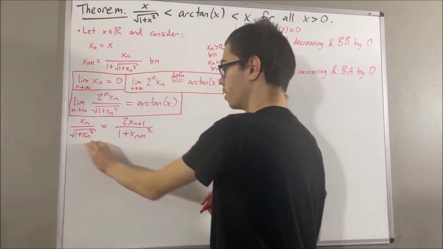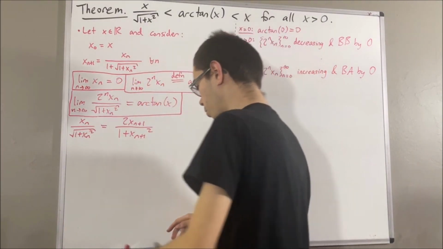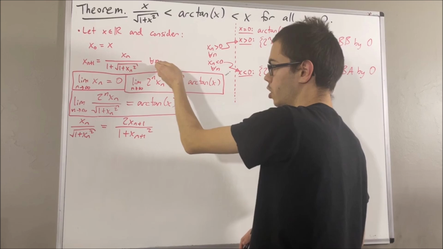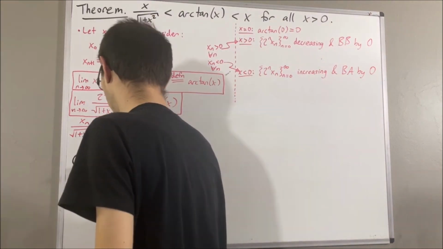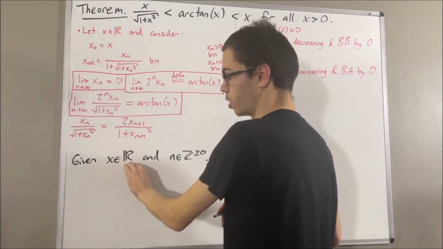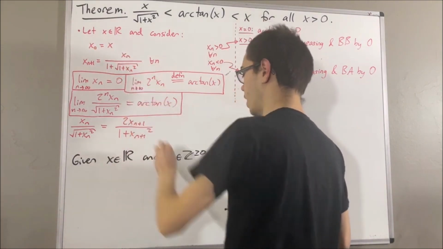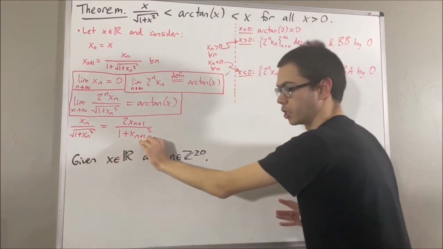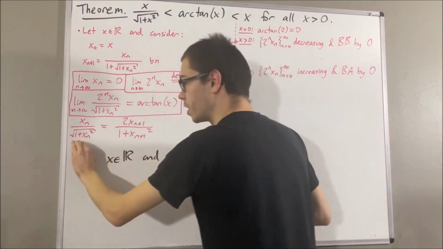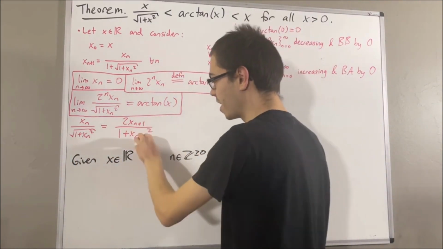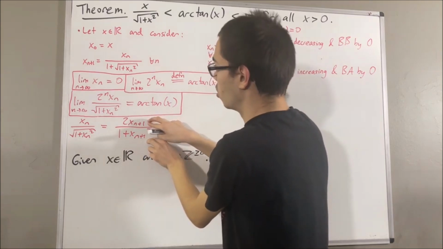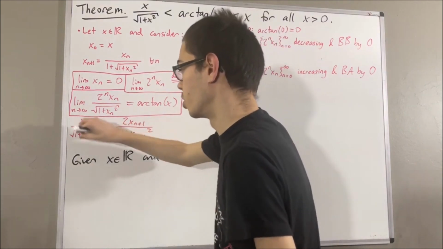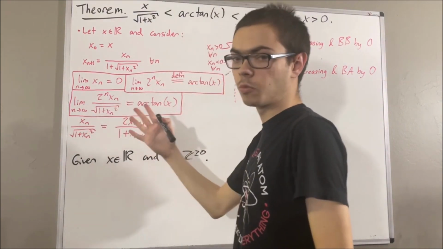It turns out this equality will be true. To prove that, well, again, we're working with an arbitrary real number x, and we're working with an arbitrary integer n greater than or equal to 0. With this arbitrary real number x, we're considering this sequence, and we're considering some arbitrary integer n greater than or equal to 0. The claim is that this equality is true. Now, one way that you could prove this is you could take the right-hand side, substitute the x_{n+1}s with what they are by definition, and then just simplify it down to this. That's one way to do it.